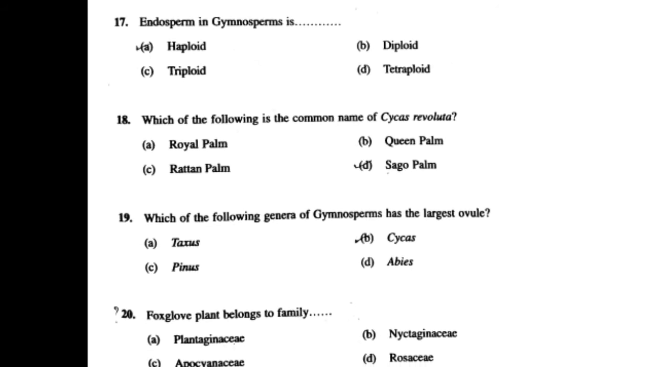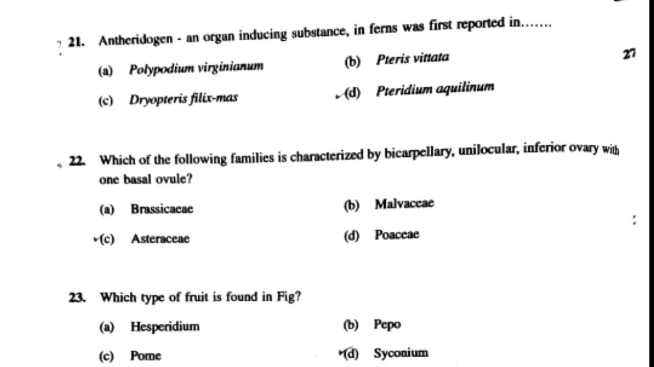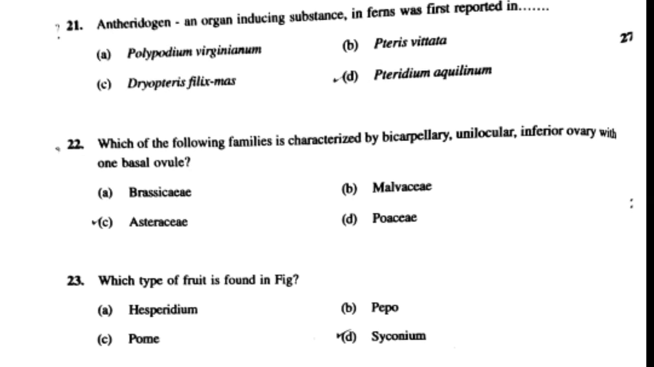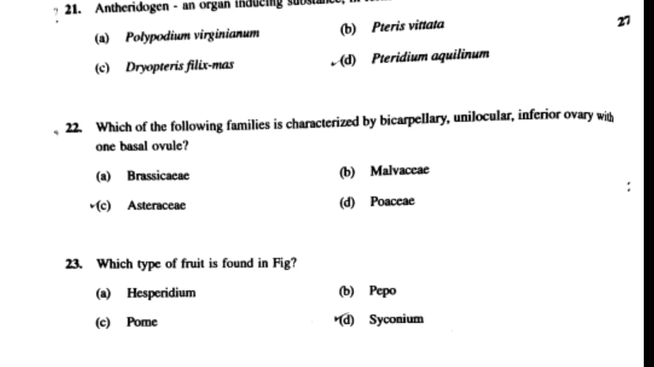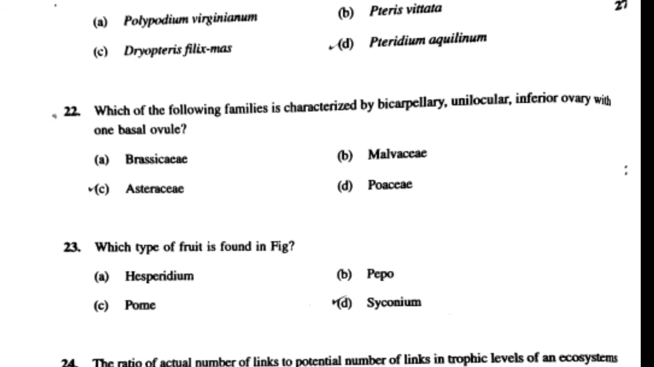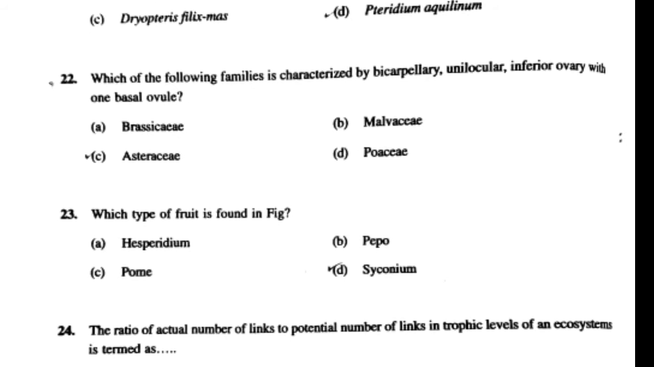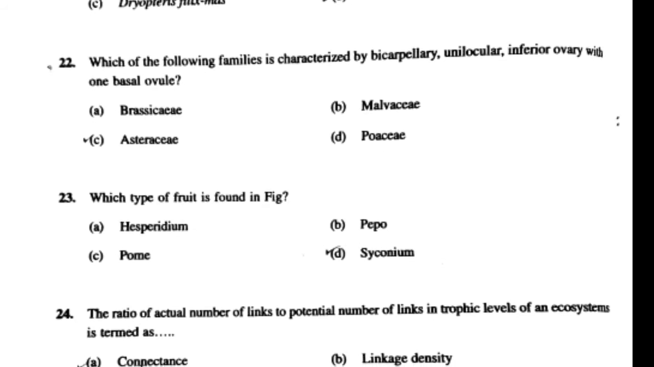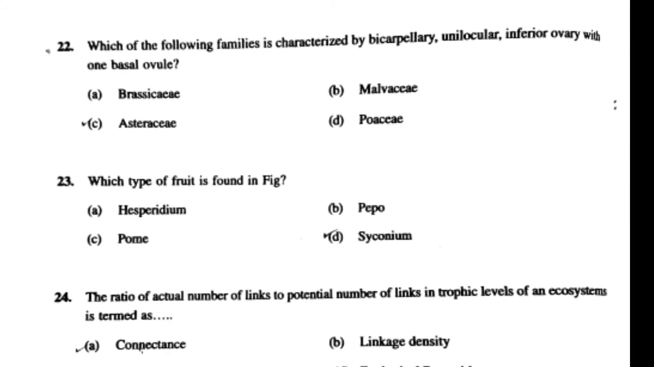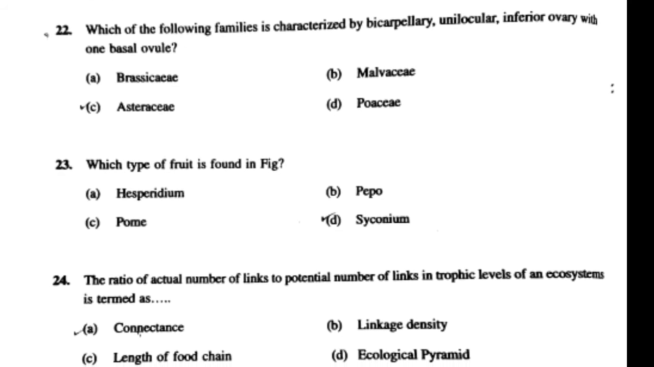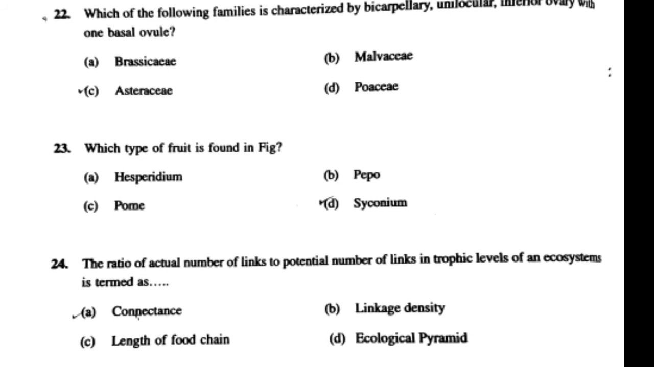21st question is, antheridiogen, an organ inducing substance in fern, was reported in? Answer is Pteridium aquilinum. 22nd question is, which of the following families is characterized by bicarpellary unilocular inferior ovary with one basal ovule? Answer is Asteraceae. 23rd question is, which type of fruit is found in fig?